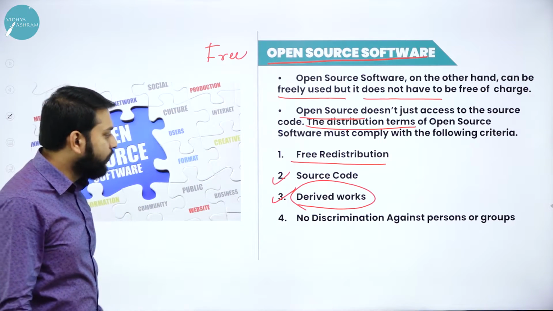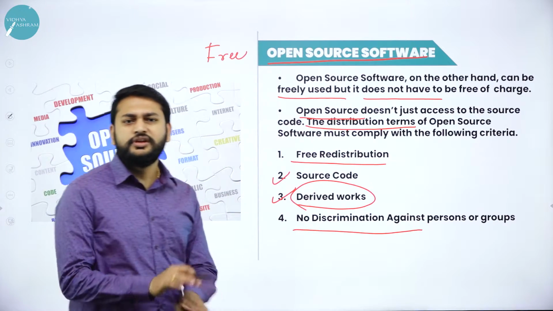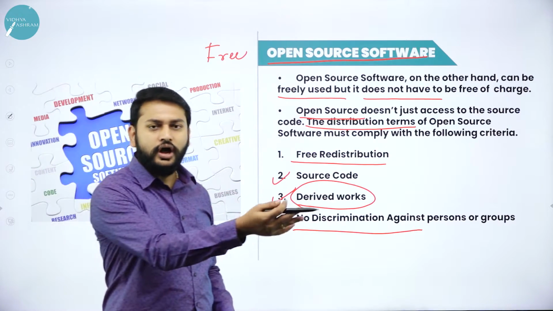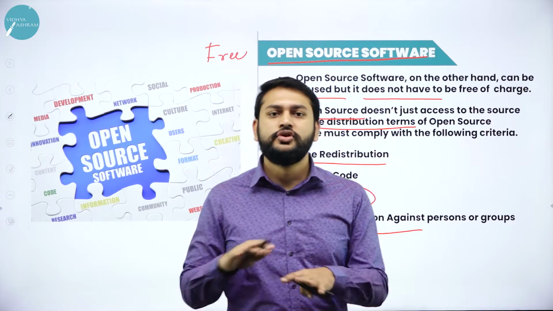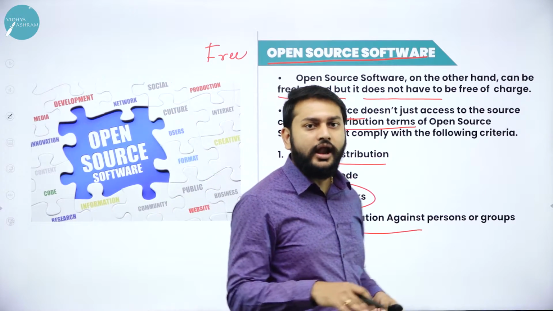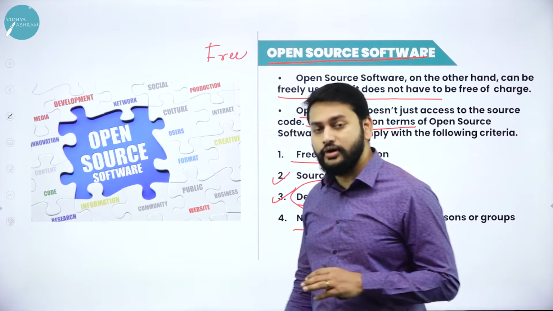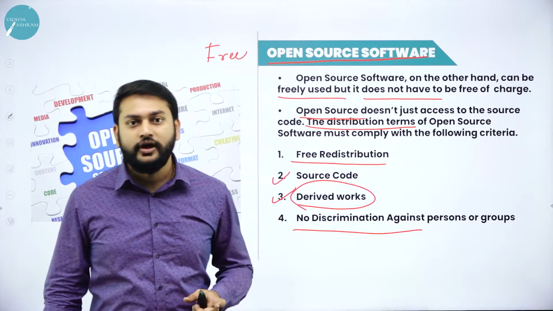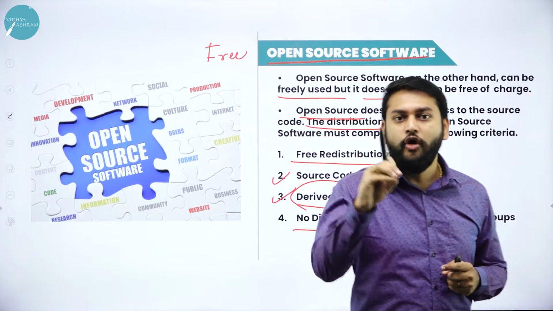Alright. So the next one is no discrimination against the person or group. There is no discrimination. Oh, ನೀವು ಆ ಕಂಟ್ರಿನಿಂದ ಬಂದಿದ್ದೀರಾ, ನಿಮ್ಗೆ ಈ ಚಾರ್ಜು, ನೀವು ಈ ಕಲರ್ ಇದ್ದೀರಾ, ನಿಮ್ಗೆ ಈ ಚಾರ್ಜು. ಸೊ ನಥಿಂಗ್ ಲೈಕ್ ದ್ಯಾಟ್. There is no discrimination. Everybody and everyone, every people are same when it comes to the concept of open source software. The only concept that you need to understand, the stress should go on where.